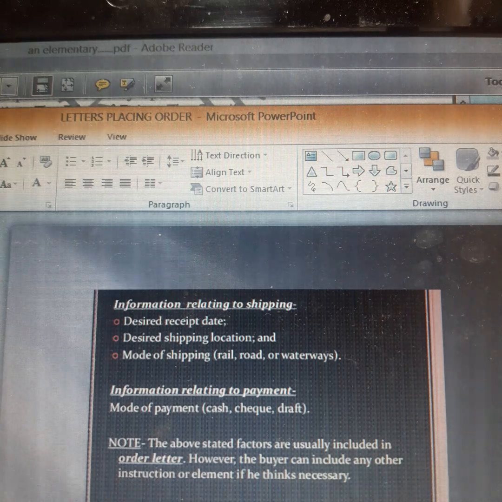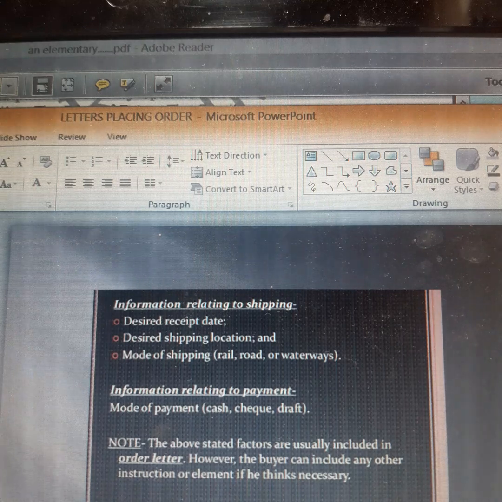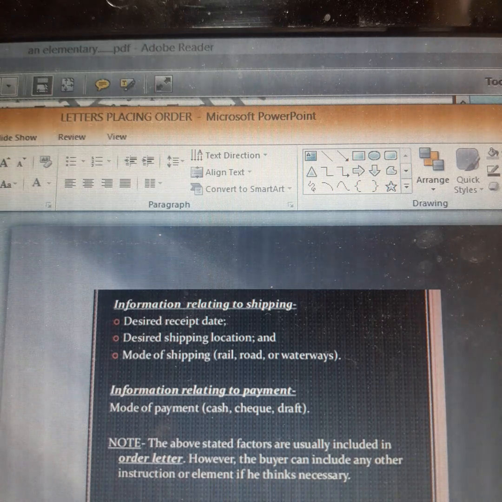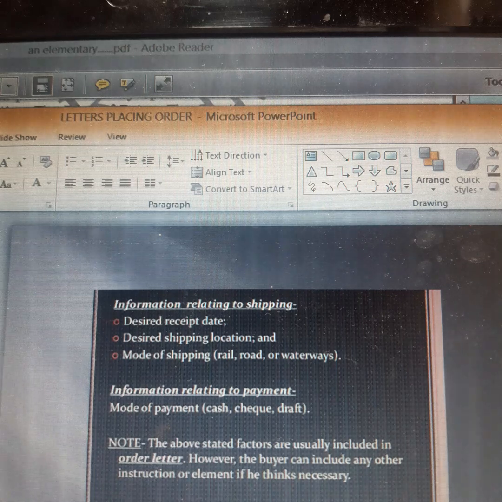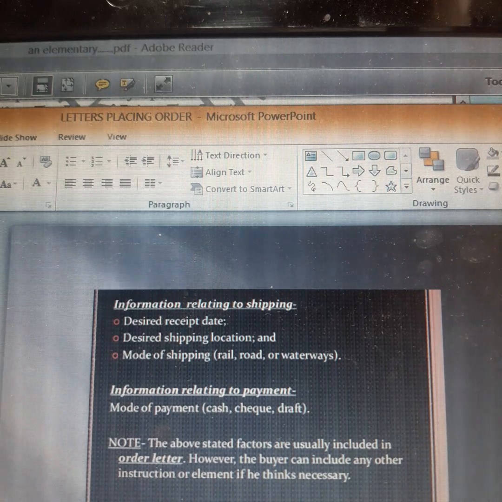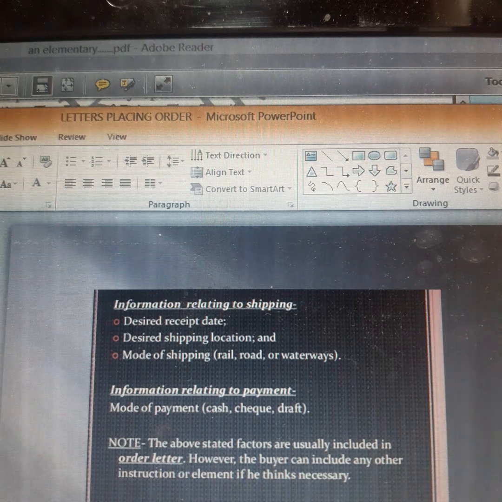Children, we will be doing very simple letters under letter placing order for school purpose. For example, delivery of books for the library. It could be some laboratory items, apparatus and all, or it could be some musical instruments to be delivered. So these are the different kinds of letters that we will be doing, children.